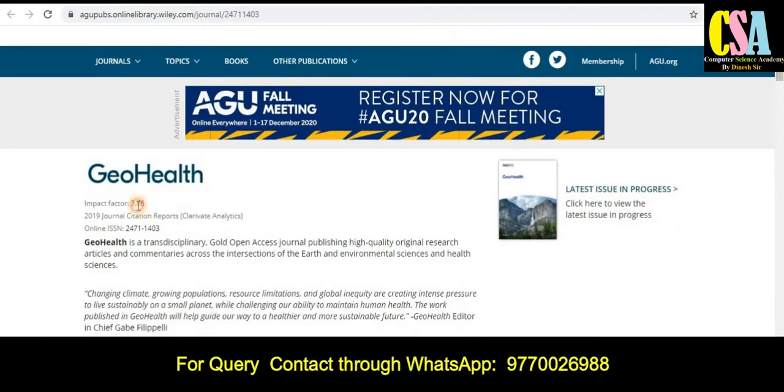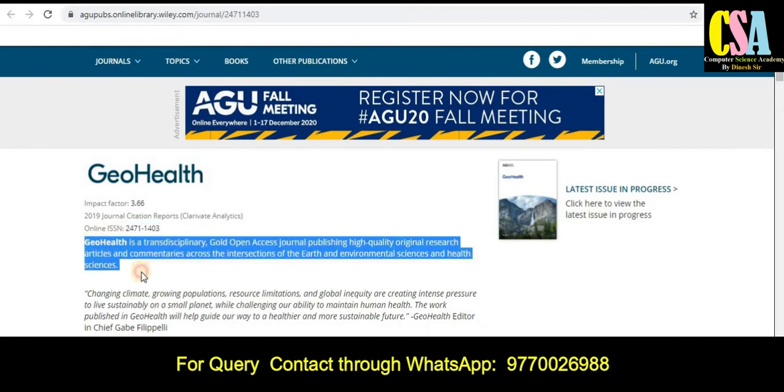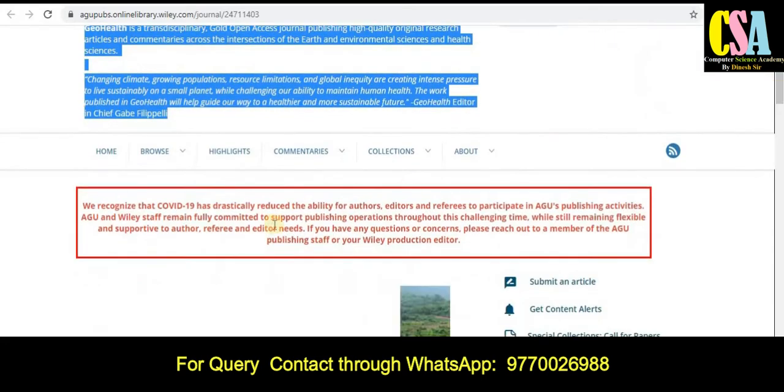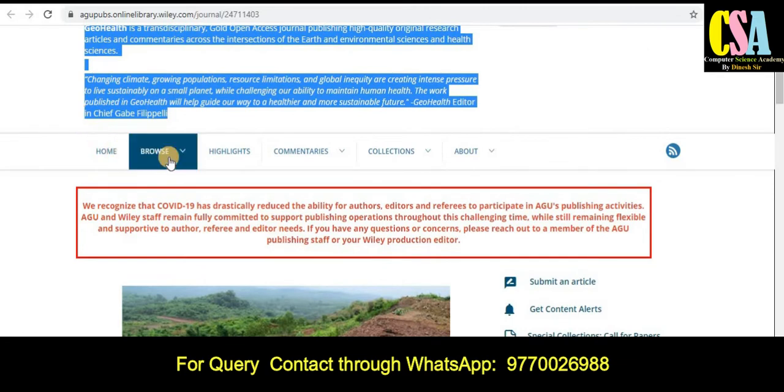Impact factor of this journal is 3.66, and the site score is also given here. The online ISSN number is given here. This section will provide all the detailed information and an introduction about this particular journal. And if you want to know more, all the tabs are given here.